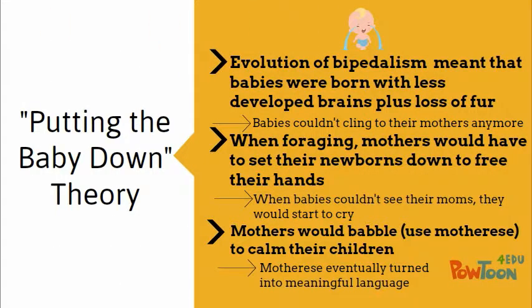The putting the baby down theory is based around the relationship of mothers and their children. Due to the evolution of bipedalism, babies needed to be born earlier to fit through the narrowing birth canal. Because they were born earlier, they were less developed than their ancestors and could no longer cling to their mothers' backs. Babies needed to be held and carried everywhere, which hindered foraging practices. Foraging mothers needed to put their babies down in order to use both hands, which would cause the baby's distress. To calm the baby, the mother would babble, or use what Dean Falk calls motherese, to make noise and let the babies know that they were still near. This babbling eventually turned into meaningful language.